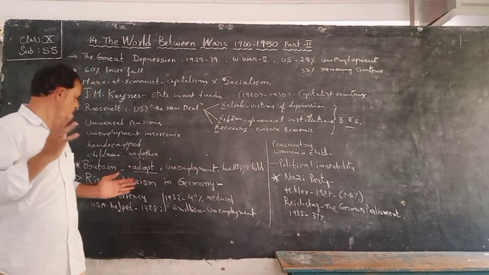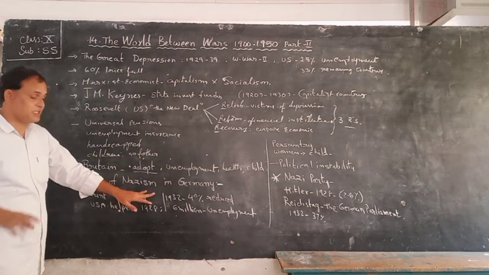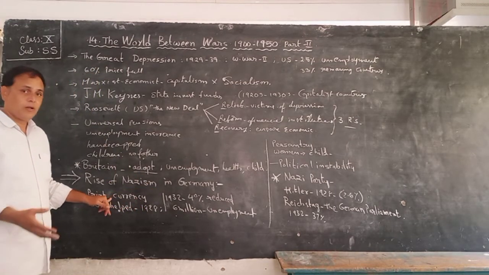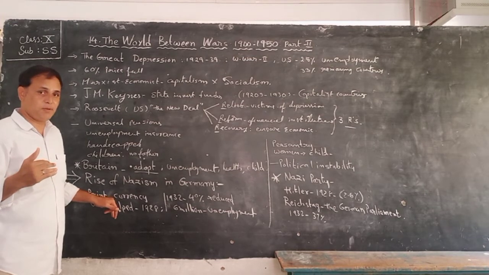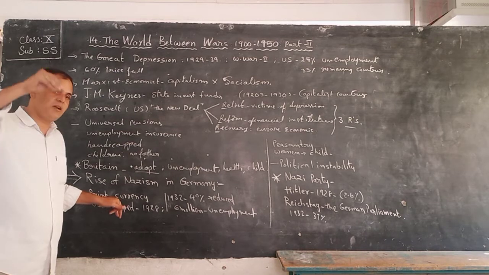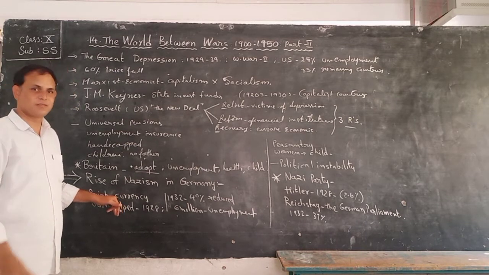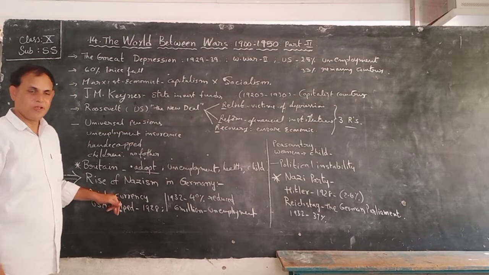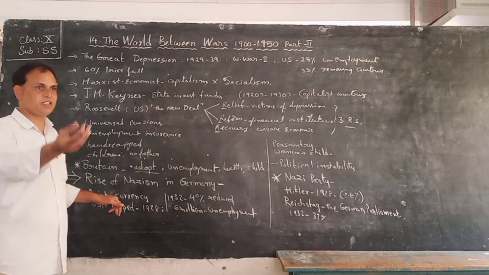Okay, in Germany, they wanted to come out of the Great Depression. So the government started printing currency notes, children. In this way, what happened? Inflation occurred.